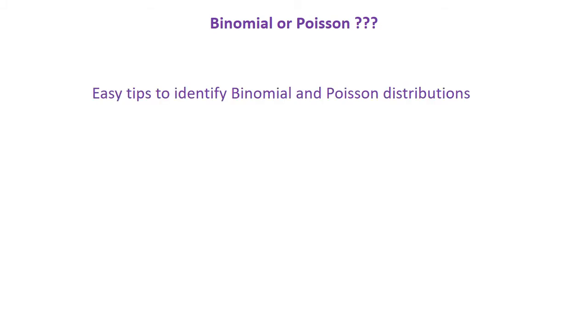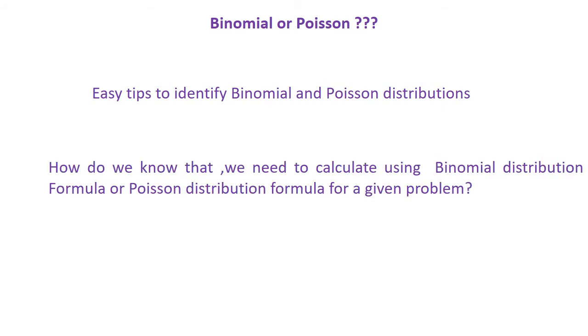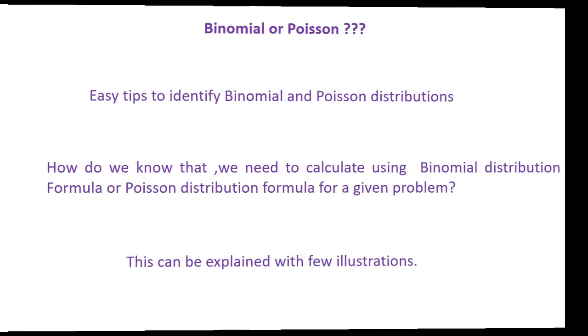Today we are going to discuss binomial or Poisson. I am going to give you some easy tips to identify whether it is a binomial distribution or Poisson distribution. Or in other words, how do we know that we need to calculate using the binomial distribution formula or the Poisson distribution formula for a given problem? We will see that with a few illustrations or examples.